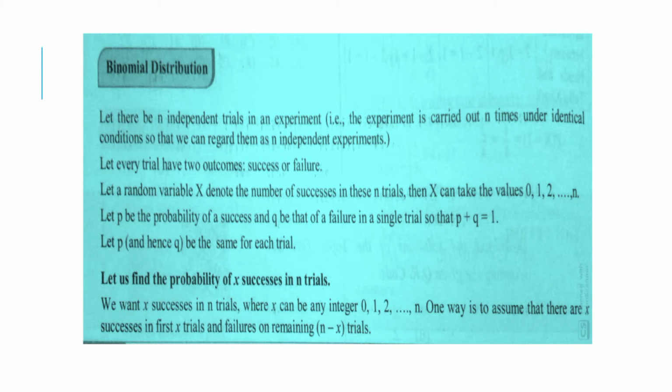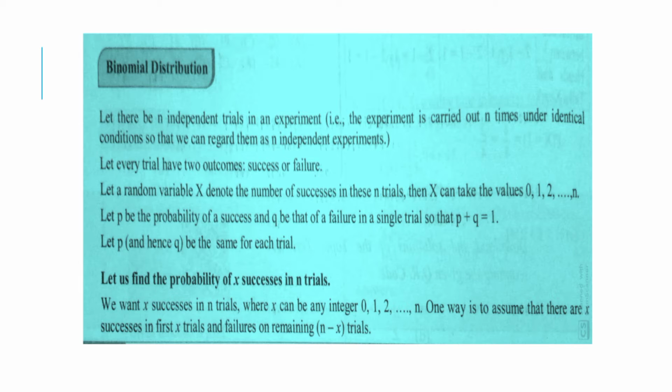Bernoulli distribution: let there be independent trials in an experiment. That is, the experiment is carried out n times under identical conditions so that we can regard them as independent experiments. Let every trial have two outcomes, success or failure.